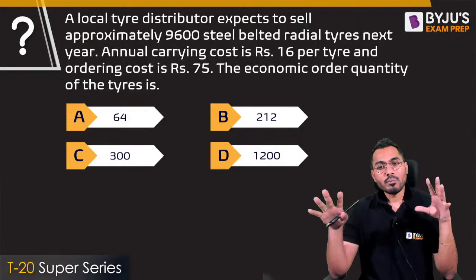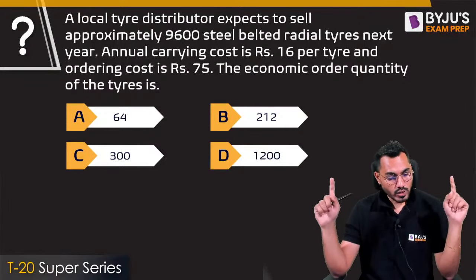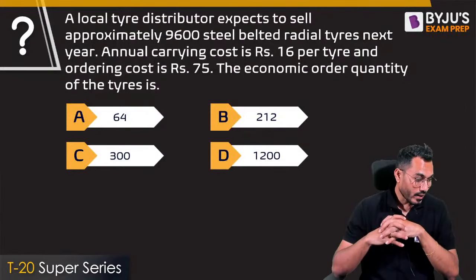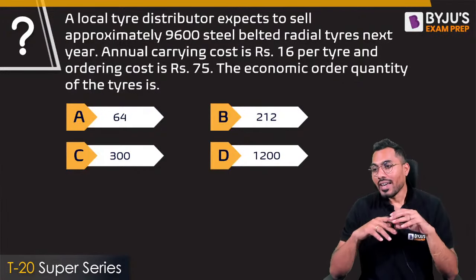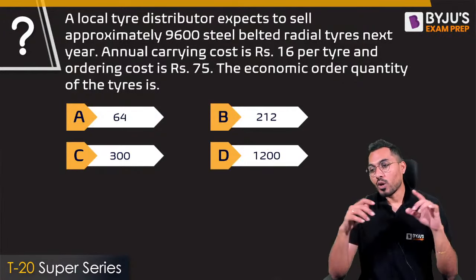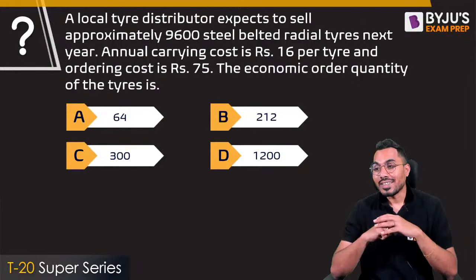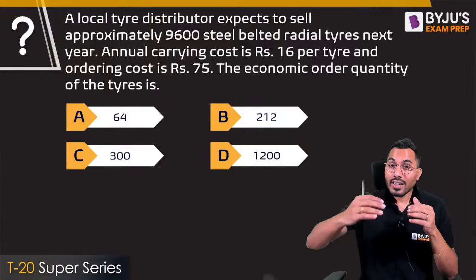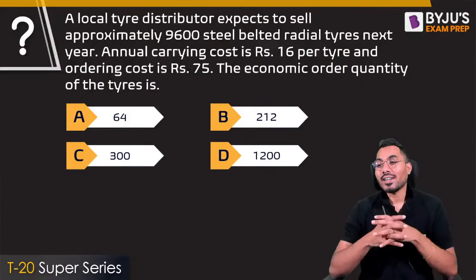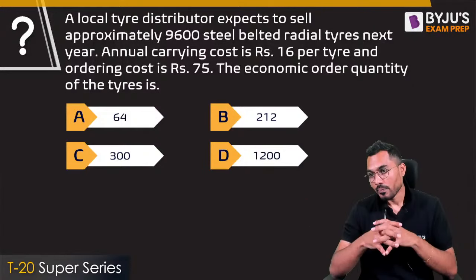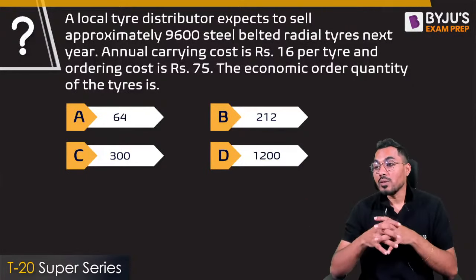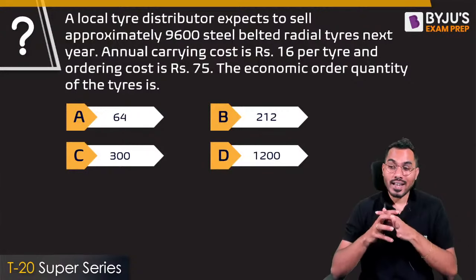Now let's say that the very simplest question is selected. Fine, because only one session is there. So now the question is that a local tire distributor expects to sell approximately 96,000 steel belted radial tires next year. So in the next year we can say that demand is exactly equal to, not 96,000, it is 9,600. Annual carrying cost is 16 per tire and the ordering cost is exactly equal to 75.